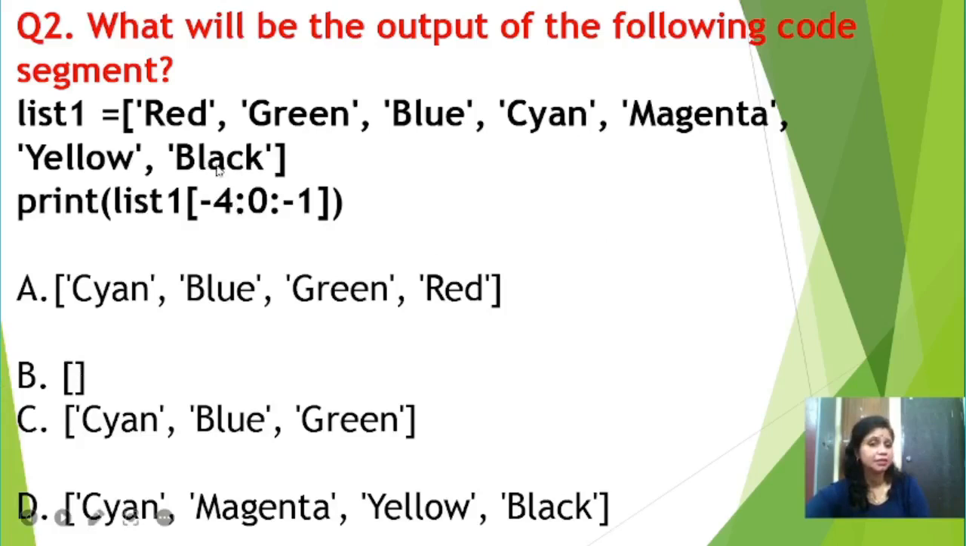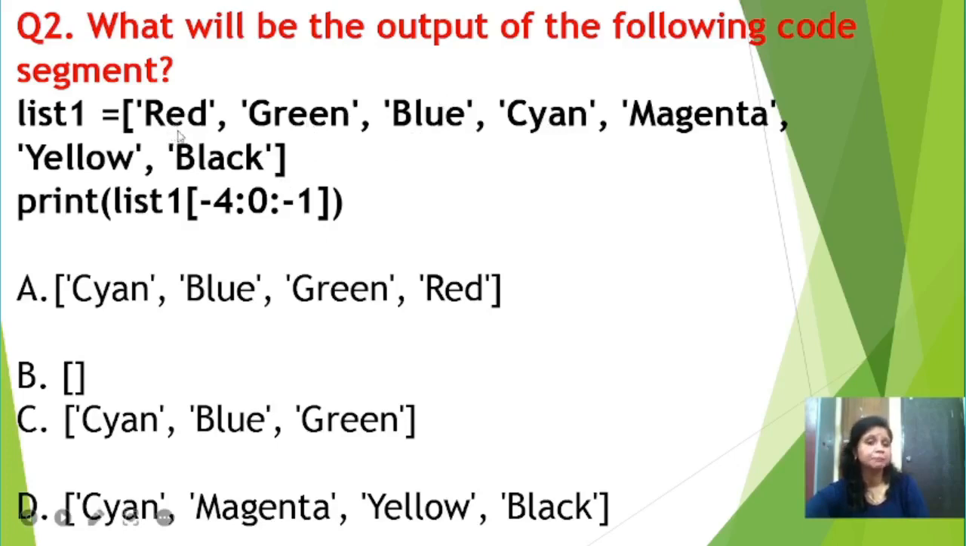So here black is index number -1, yellow index number -2, magenta index number -3, cyan index number -4. So in index number -4, which string is there? Cyan string is there, right? Now you have to move up to index number 0, that is forward indexing. In index number 0, the string red is there. Now you have to move from -4 to 0, because the step value is also given here, students. -1 means we are moving backward. So at -4 cyan is there, then -1 step, blue is there, again -1, green is there, but the stop index number is 0 students.